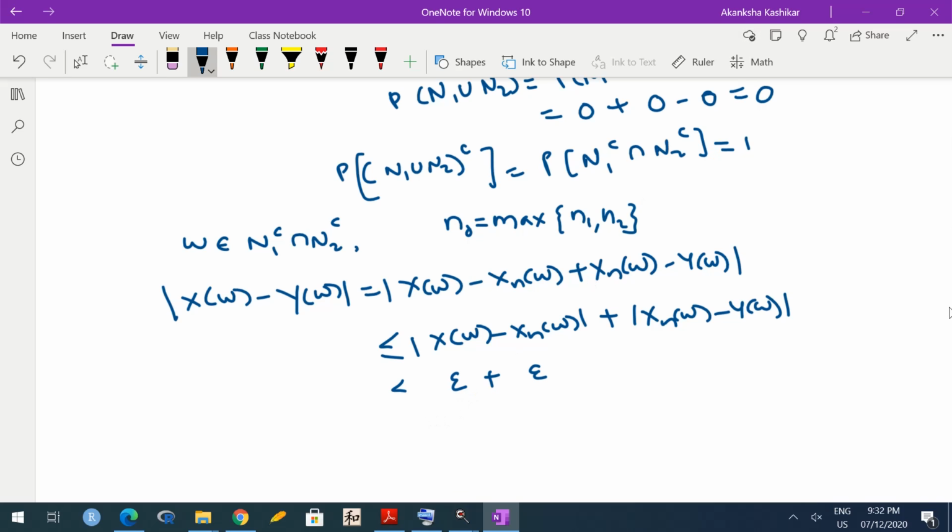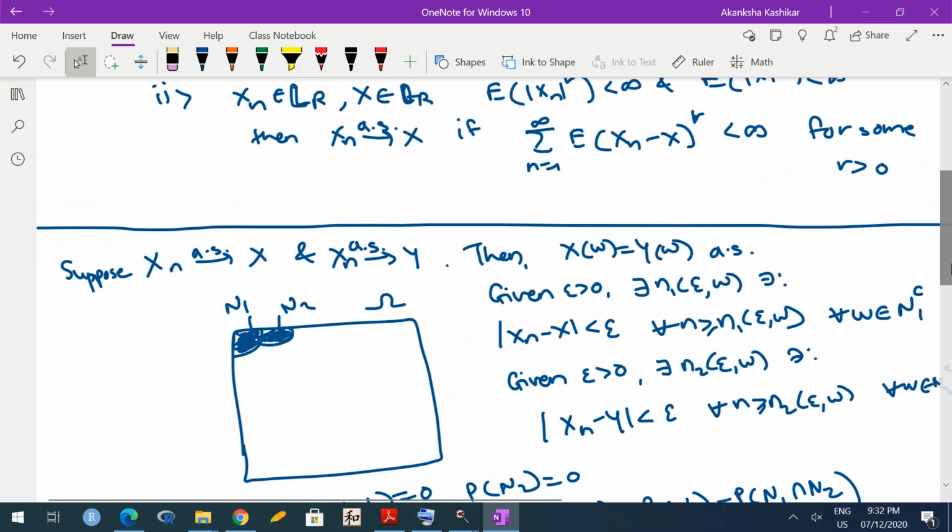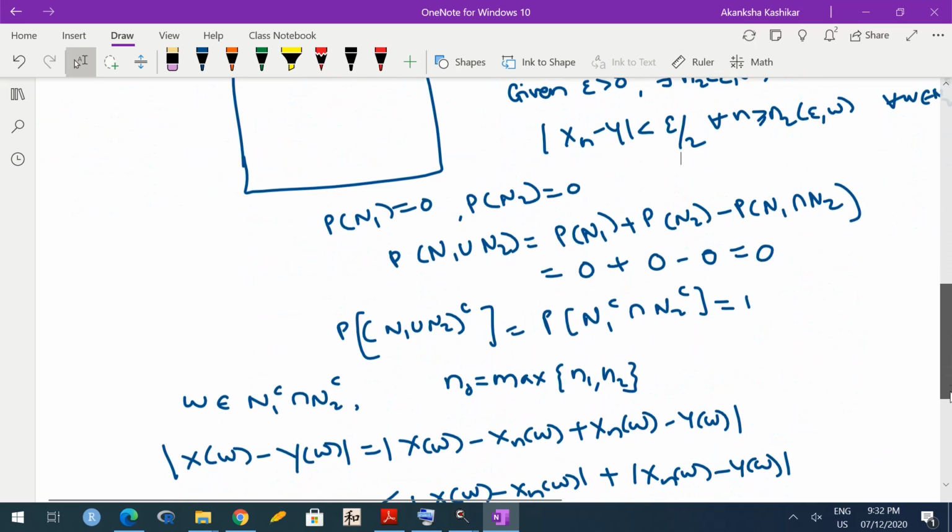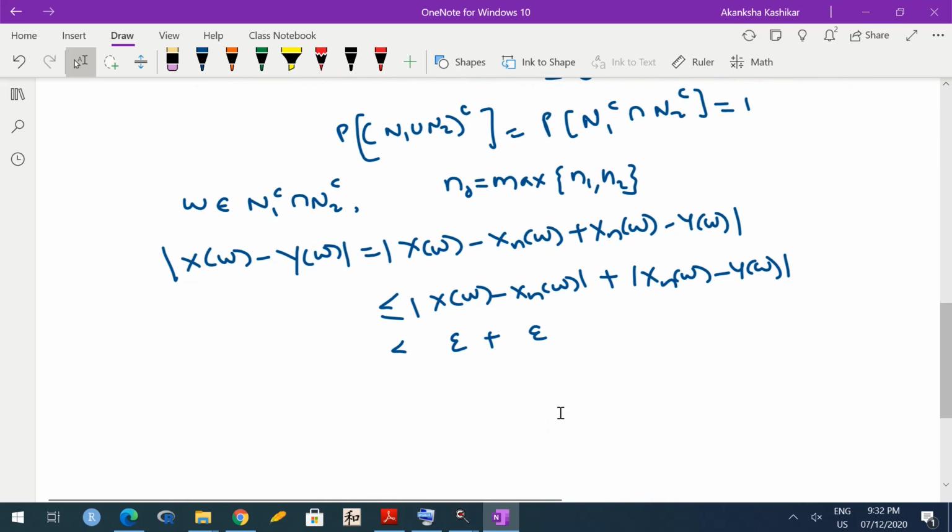And we know that this is less than epsilon plus that is also less than epsilon. In fact, if you don't like this, you can make it epsilon by 2 here. That is generally the trick that we use in real analysis. So let me make it epsilon by 2 here, epsilon by 2 here, and hence this would become epsilon by 2 plus epsilon by 2, which is equal to epsilon.